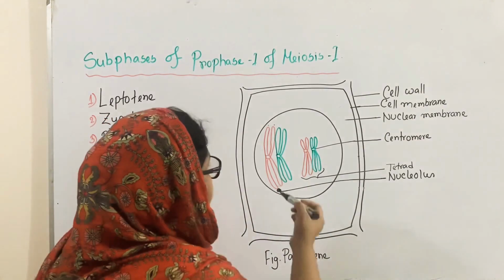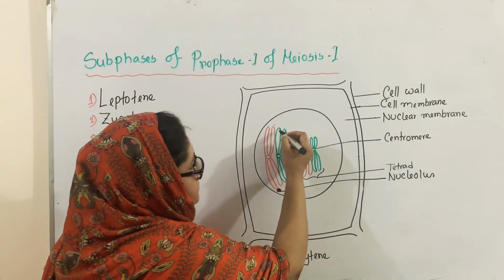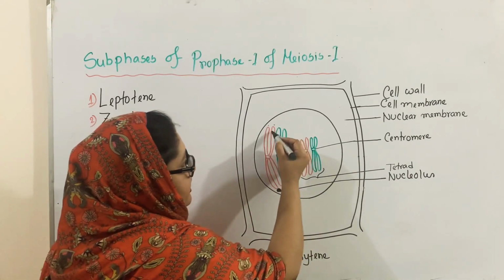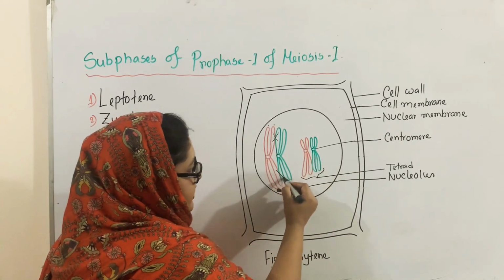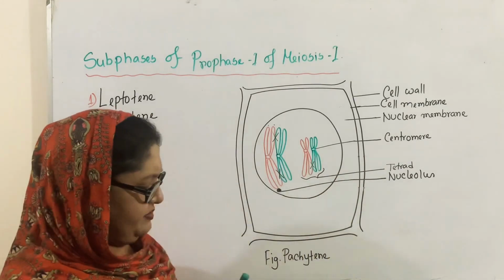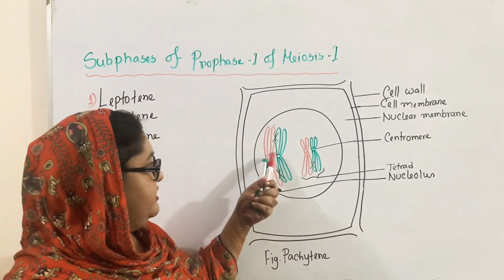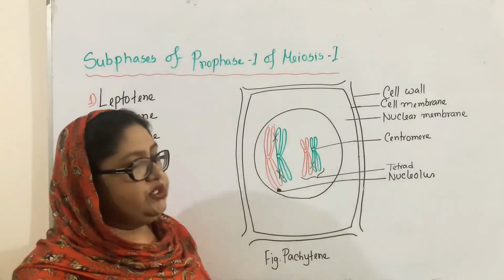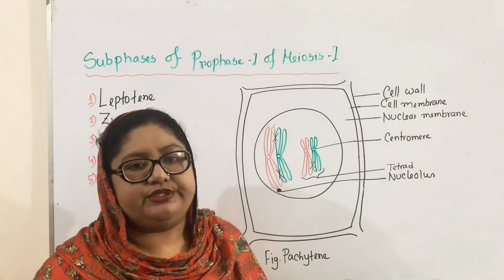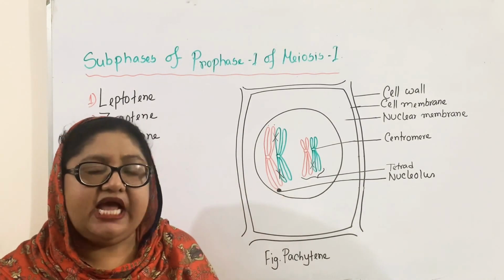Another important thing is that during this stage, the non-sister chromatids touch each other or remain joined with each other in different places and form an X-like structure. You can see they form an X-like structure. It is produced due to repulsion forces. The repulsion starts in between these 2 non-sister chromatids, and for this reason, this X-like structure is formed. This is known as chiasma. This X-marked part is known as chiasma.